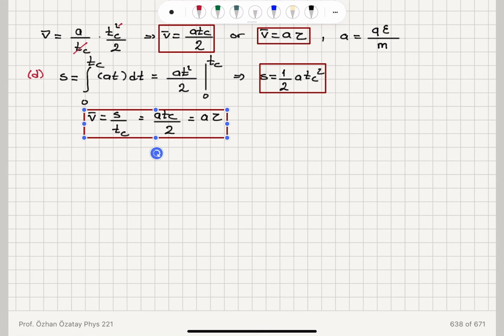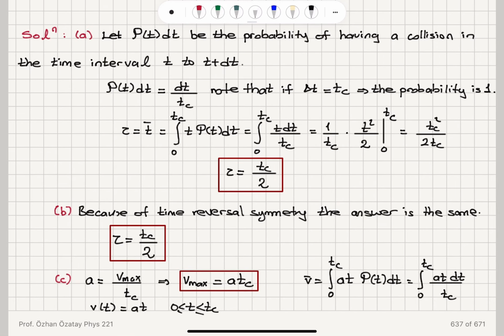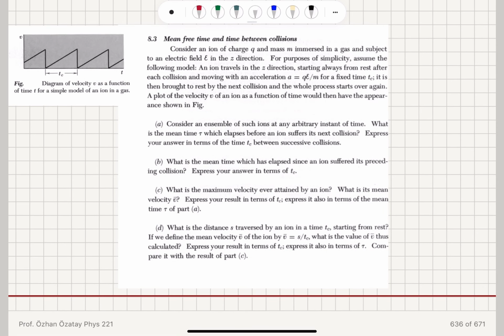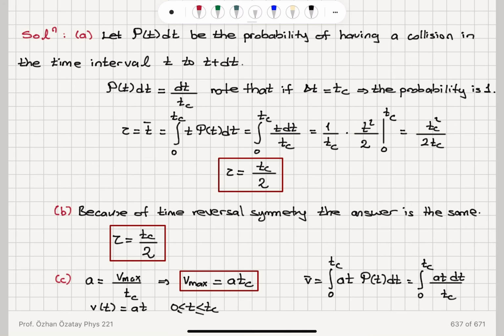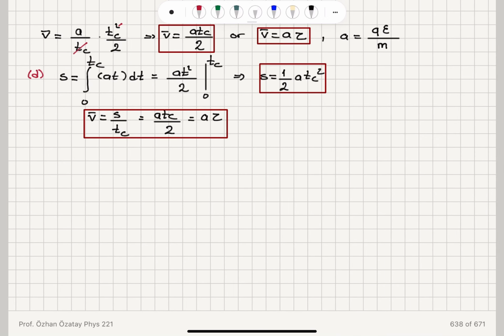Okay, so if we compare this result to the result of part C, the result of part C was v bar equal to a tc over 2, or a tau. It's exactly the same thing. So this is the same result as in part C.